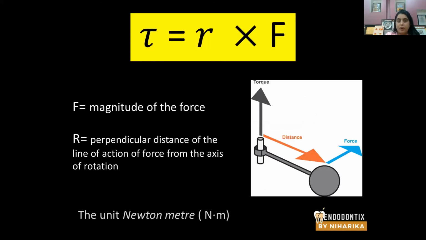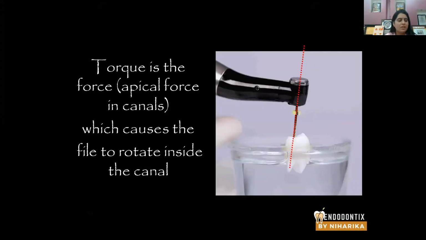And how do you define or measure torque? Torque is calculated by multiplying the amount of force acting on an object by the distance from the axis of rotation to the point where the force is applied. That is known as torque. The unit is Newton meter. In endodontics, we measure torque in Newton centimeter because the amount is very small, as less force is required and the surface area is pretty small.